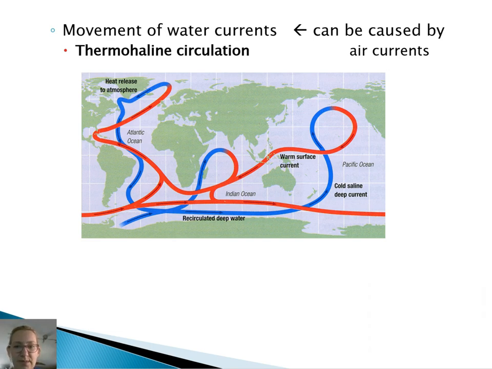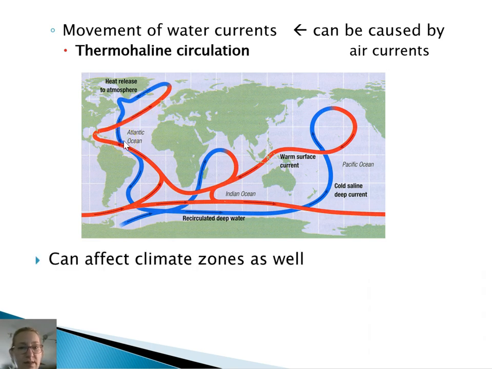Here's an image from the textbook showing the major thermohaline circulation. We can see warm water coming up from the equator, across over to Europe, and it starts to cool down as it goes further north. If we look at an area nearby, England and the United Kingdom, as that water cools down, the air surrounding it also cools down. Like I mentioned before, cold air holds less water than warm air, so we get a lot of precipitation events there, and England and the United Kingdom are known for having rainy weather.